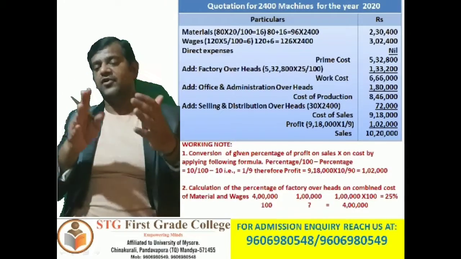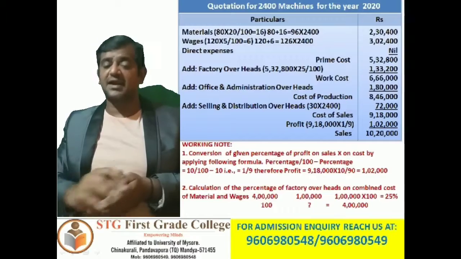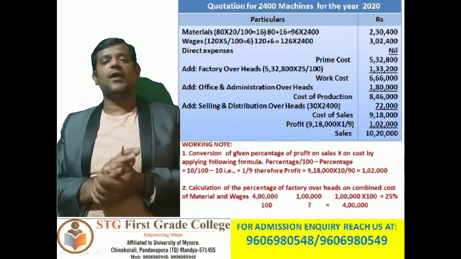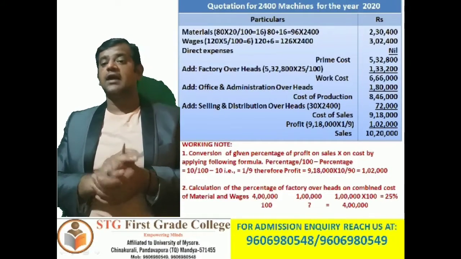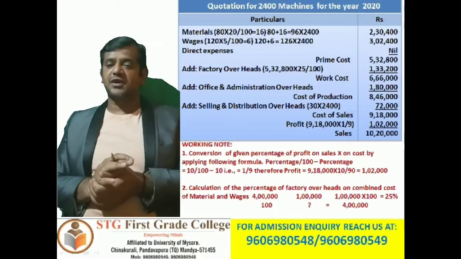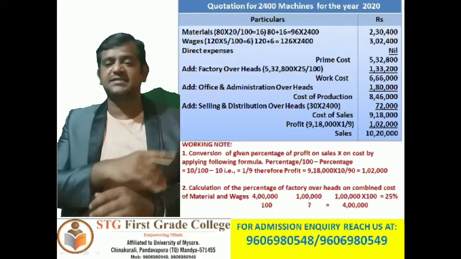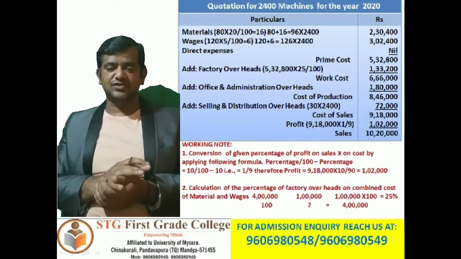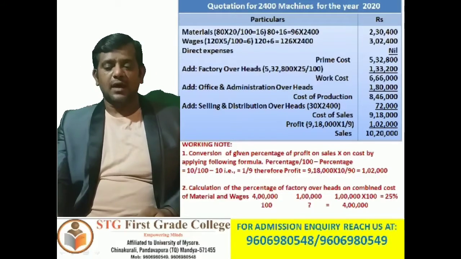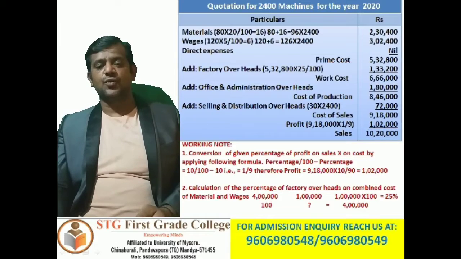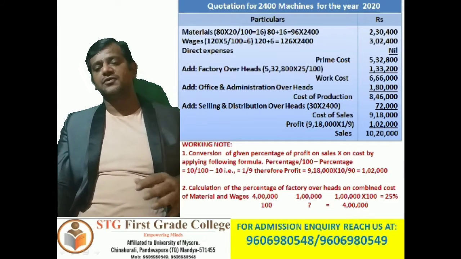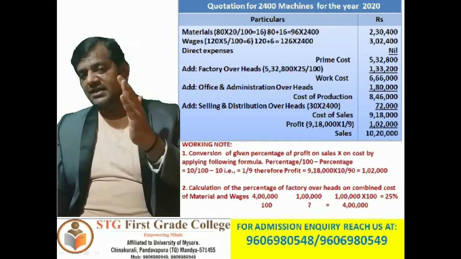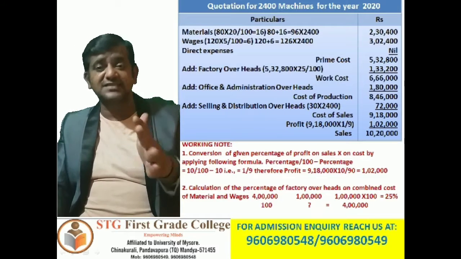So that is prime cost 5,32,800. Add factory overheads of 1,33,200. When we add both, we are going to get a work cost of 6,66,000 rupees. So next, add office and administration overheads. Directly we are going to add 1,80,000, because there is no change, he said.